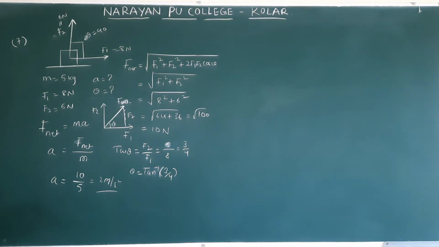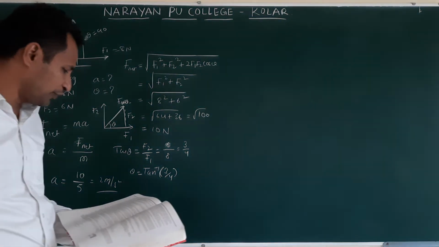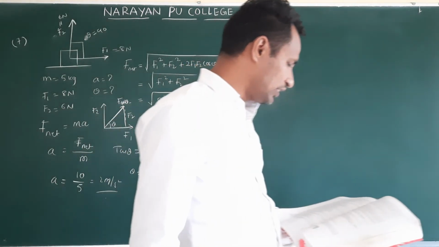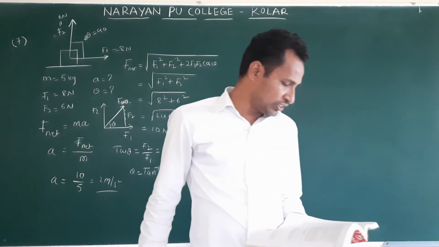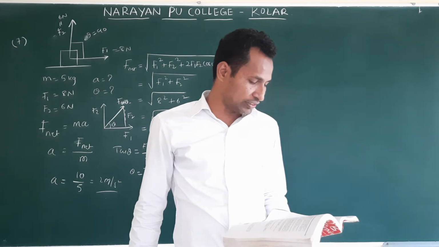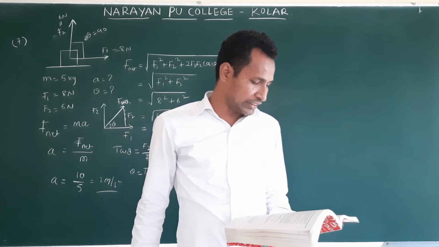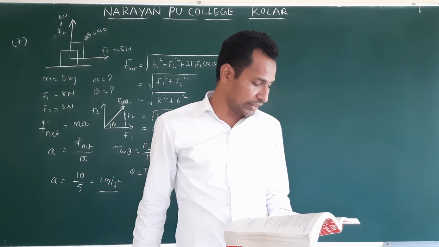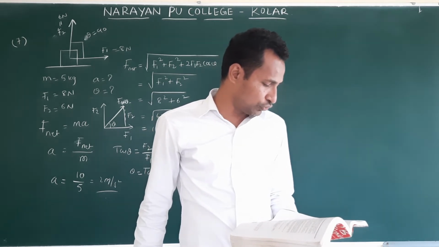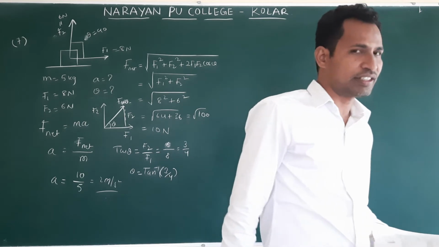Next, eighth problem. The driver of a three-wheeler moving with a speed of 36 km per hour sees a child standing in the middle of the road and brings his vehicle to rest in 4 seconds, just in time to save the child. What is the average retarding force on the vehicle? The mass of the three-wheeler is 400 kg and mass of the driver is 65 kg.